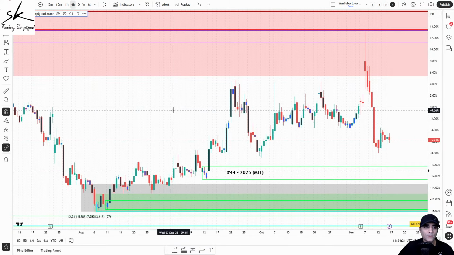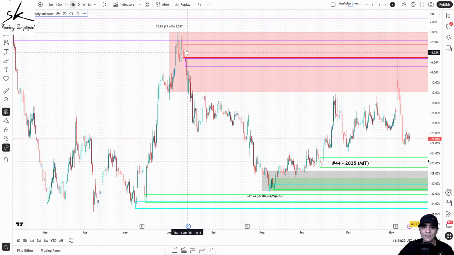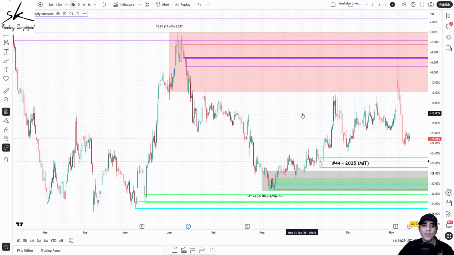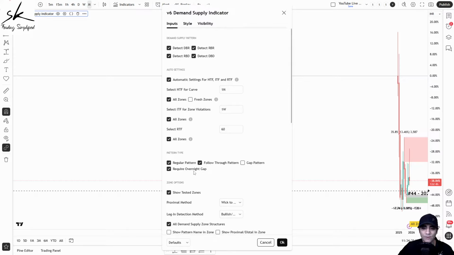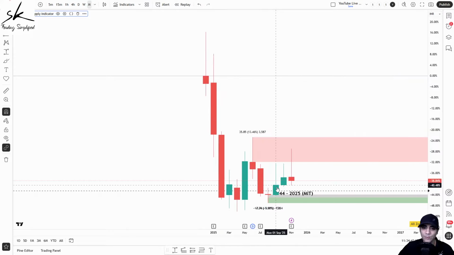If I go to 4 hours, you can see on 4 hours we have some supplies here, and in fact recently you can see we just tested that supply, and from there we started moving down. So yes, logically, if we have moved down from here, you can see there were supplies, and if we moved up from there, there has to be demand. So this is why, in case we don't have an area of demand or supply on the chart to do our curve analysis, we can use these reference points, and by using these reference points, we can draw our curve. So what I'll do is I'll draw the curve